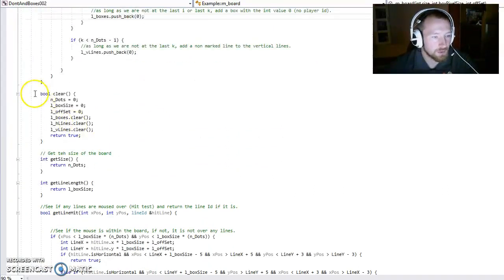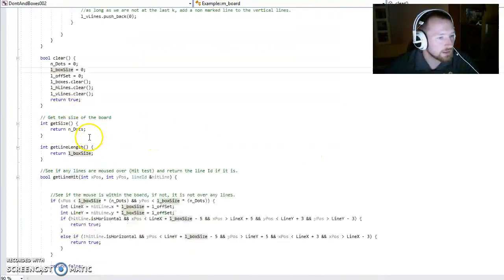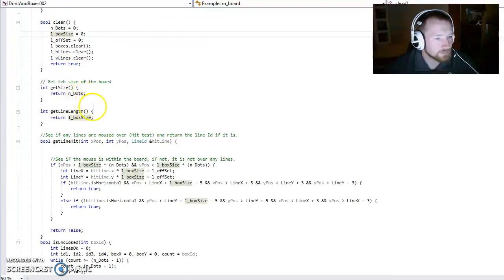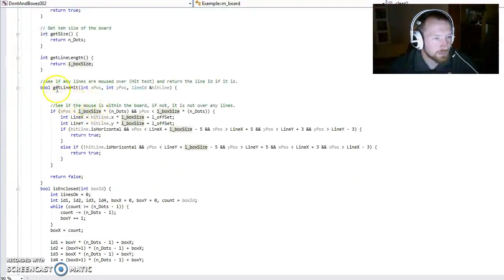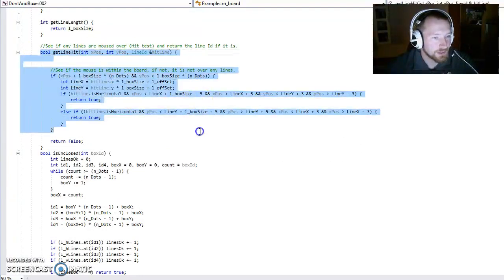Before we do this, we also have a clear function. This function will be called if we have already played the game and then want to play it again. We start by setting everything to 0 so we don't add to the end of the vectors, which would make it very hard to find the items. We also have some getters, not that many of them. Then we have this getLineHit function here.